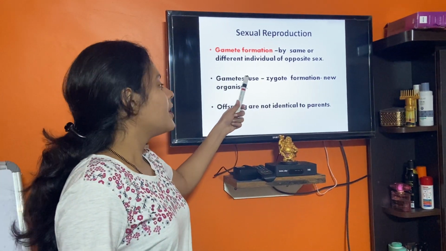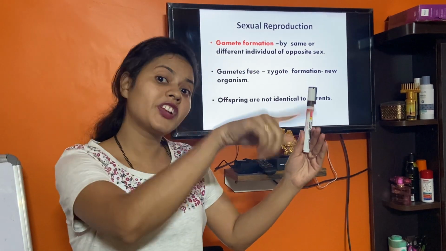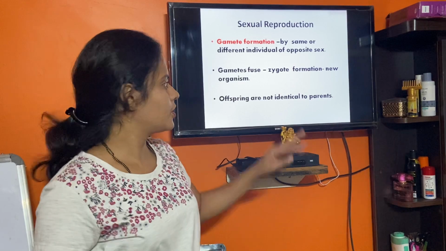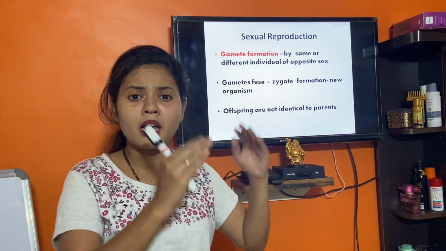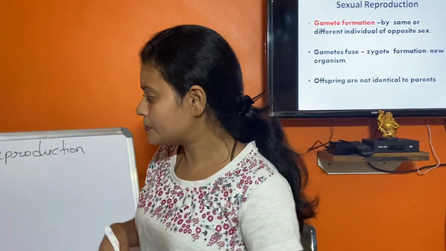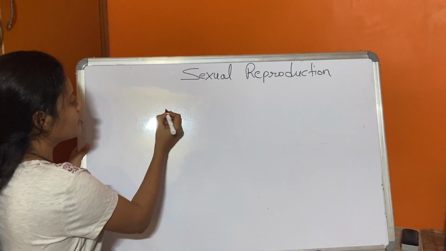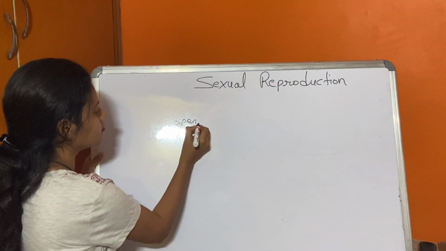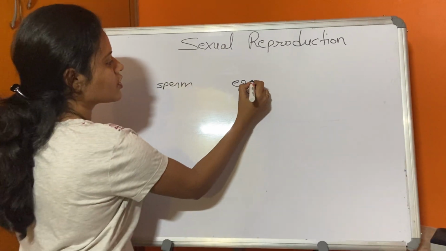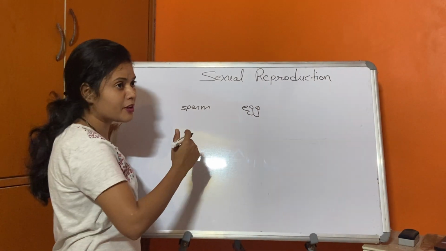Next, gametes fuse. The male gamete has formed, the female gamete has formed. Now in order to reproduce, the male gamete and female gamete have to undergo fusion. Fusion means they will be coming closer. If we take the example of a human, the human has a sperm, which is the male gamete, and an egg in the case of the female. The egg, or you can say ovum, is the female gamete.